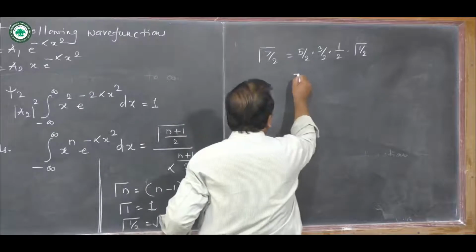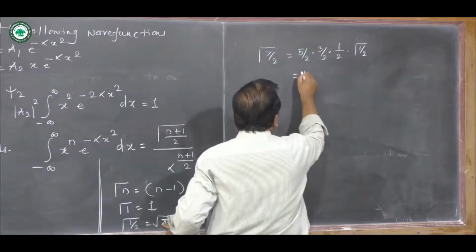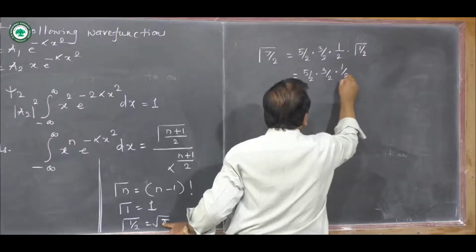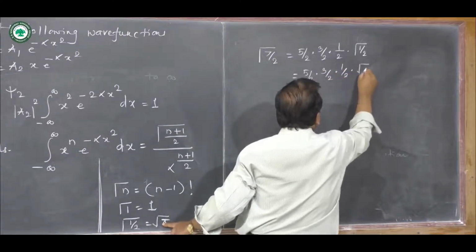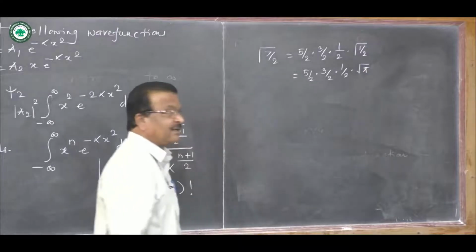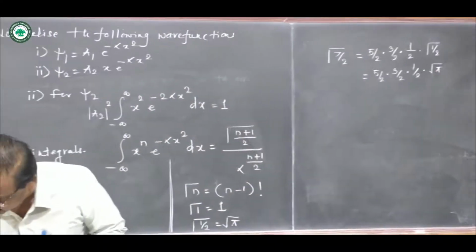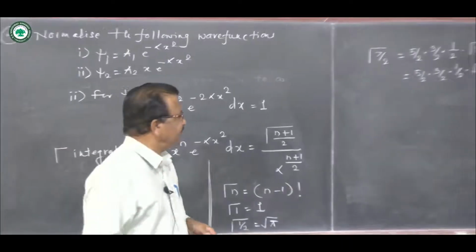So the value of gamma 7 by 2 is 5 by 2 into 3 by 2 into half into square root of pi. This is how the gamma function of a half integer value is evaluated.